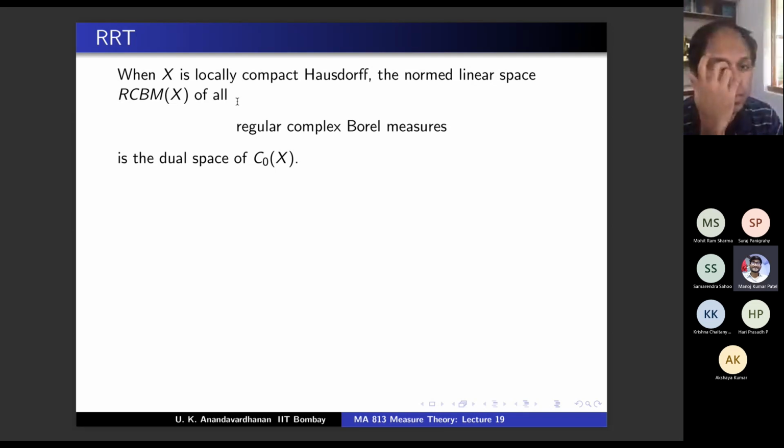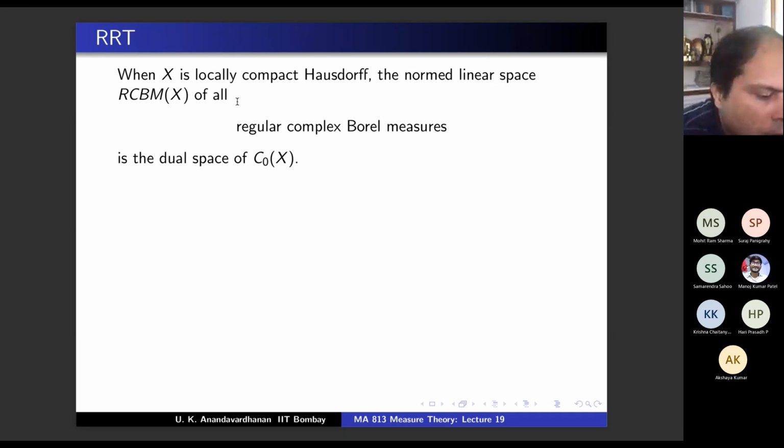One side will be the regular complex Borel measures and one side will be the dual of C0(X). Which one will you put on the left? I will put the measures on the left and the dual of C0(X) on the right.